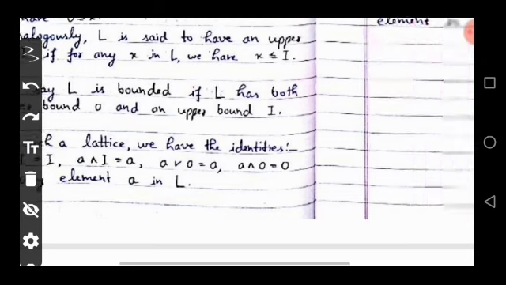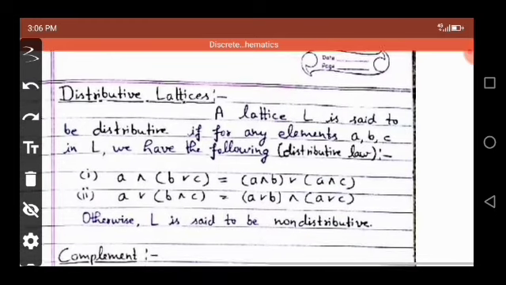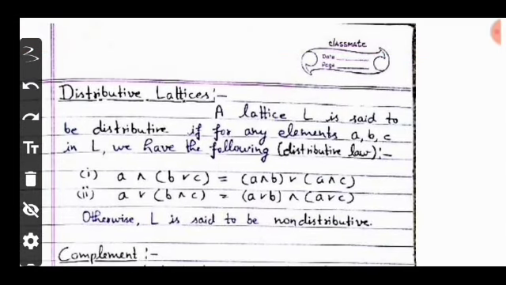Now move on to another type of lattice, that is the distributive lattice. A lattice L is said to be distributive if for any elements A, B, C in L the following distributive laws hold.